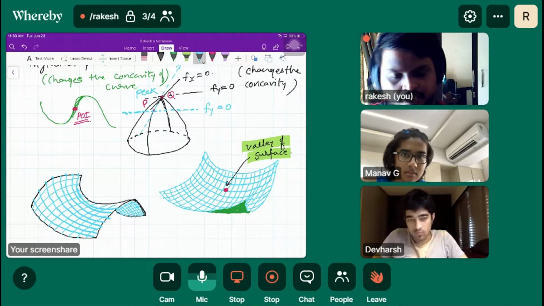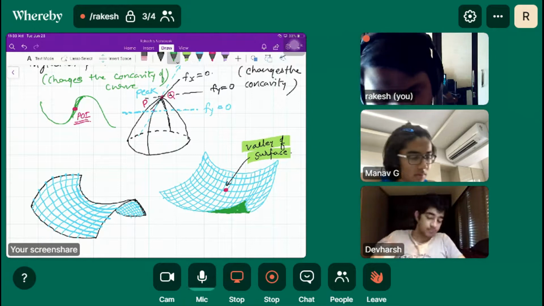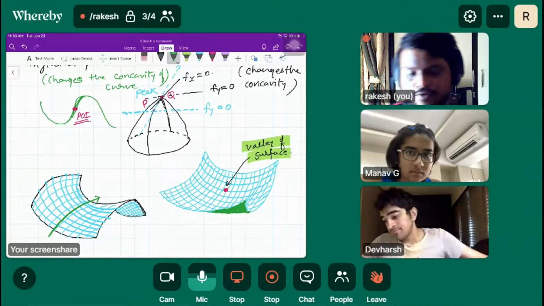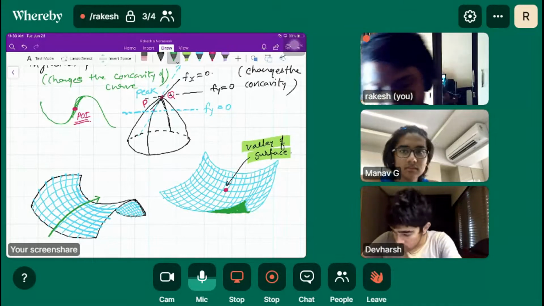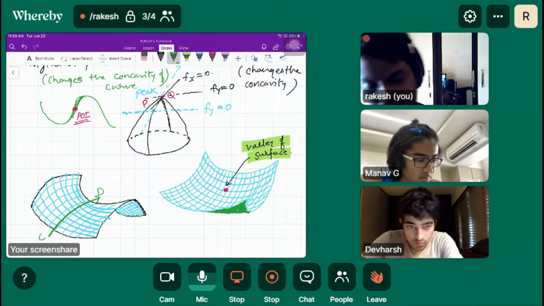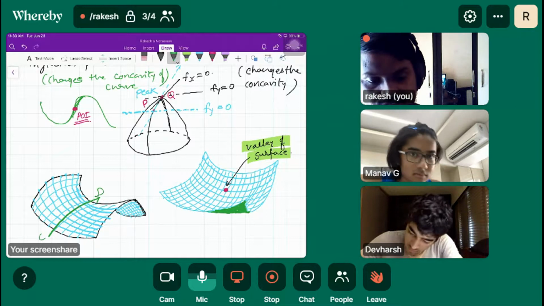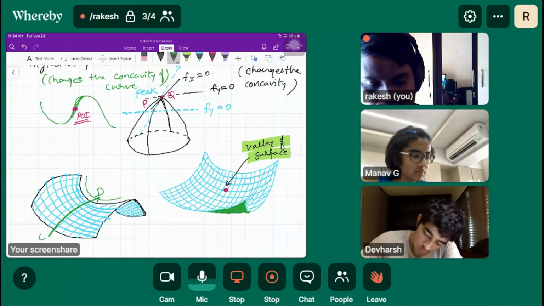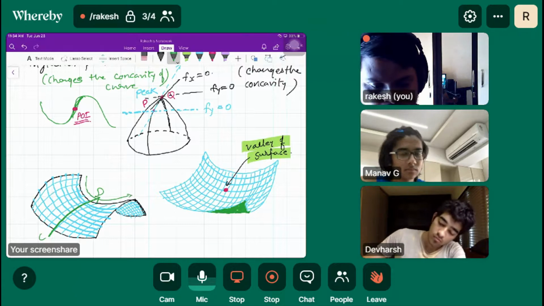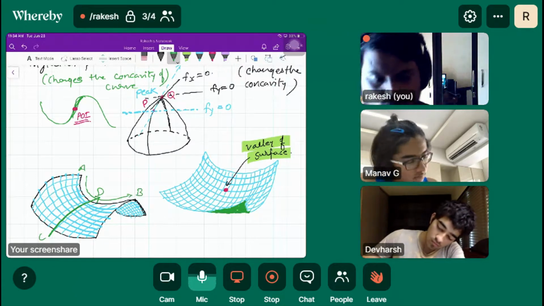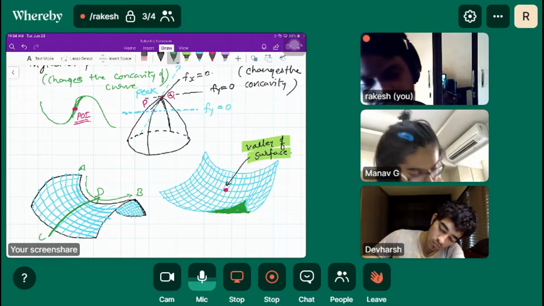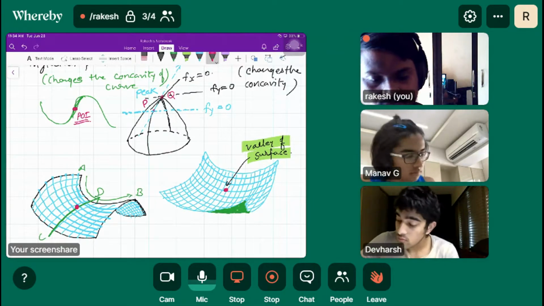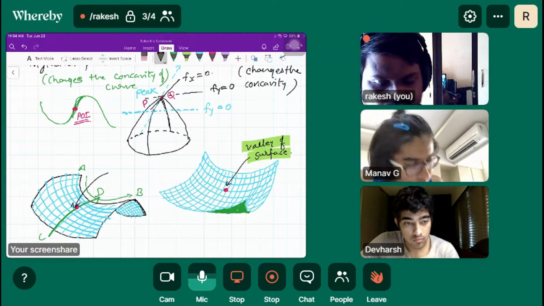So you can see that here in one direction the surface is going from positive gradient to negative gradient along CD, and in another direction the surface is going from negative gradient to positive gradient, and that is along AB. Am I right? So the point where they intersect is basically the saddle point. Where that happens is basically the saddle point.